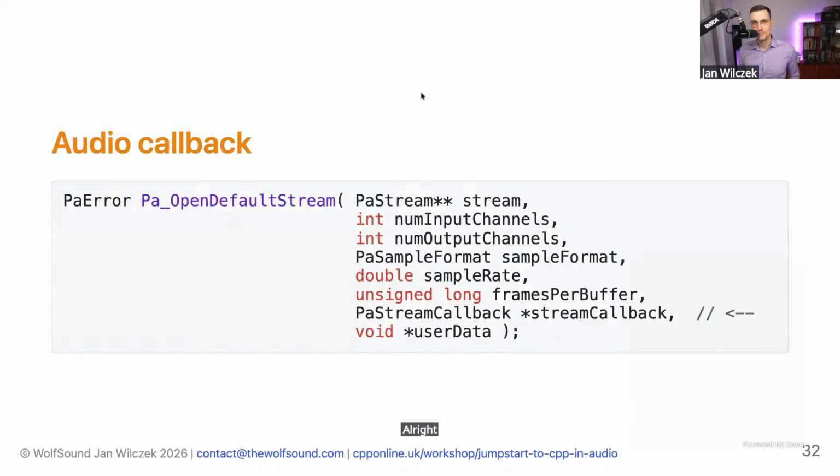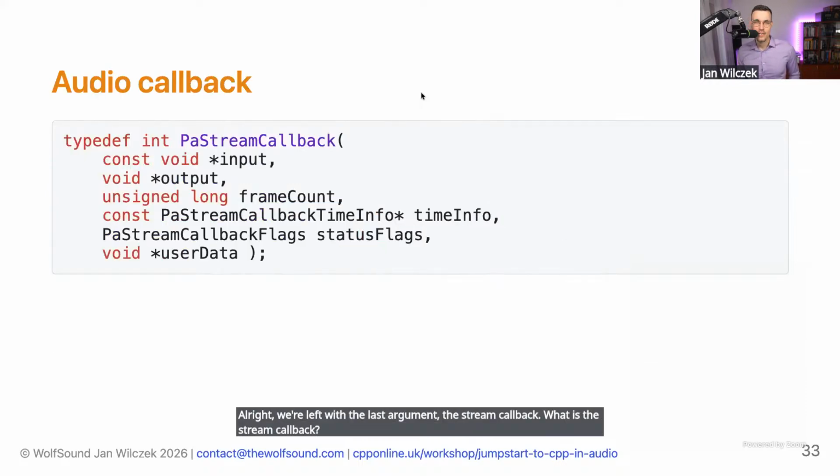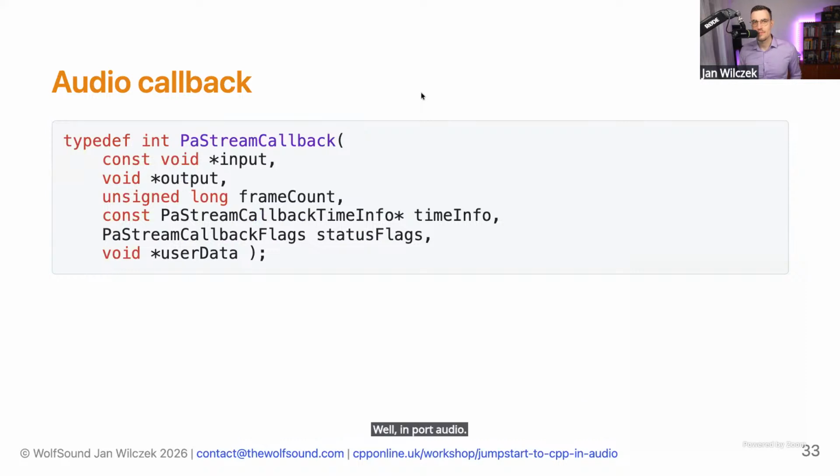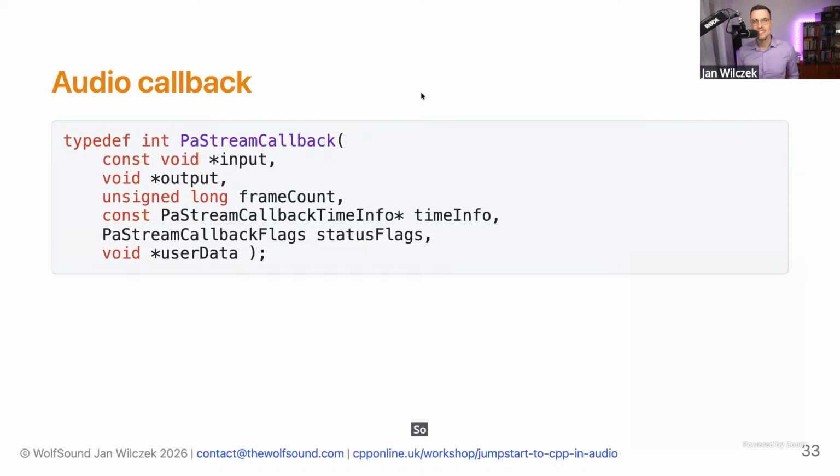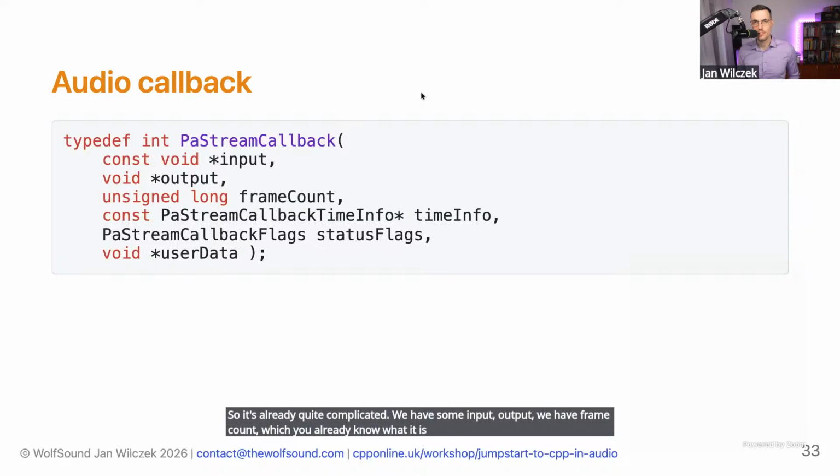All right, we're left with the last argument, the stream callback. What is the stream callback? Well, in Port Audio, it's a C-style function pointer. And Port Audio requires this function to have this signature. So it's already quite complicated. We have some input, output, we have frame count, which you already know what it is, and some other arguments.